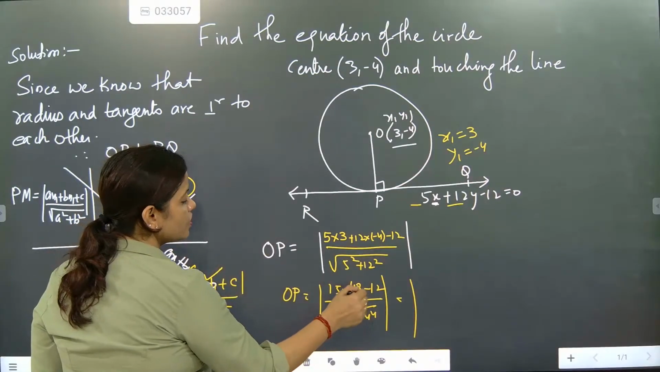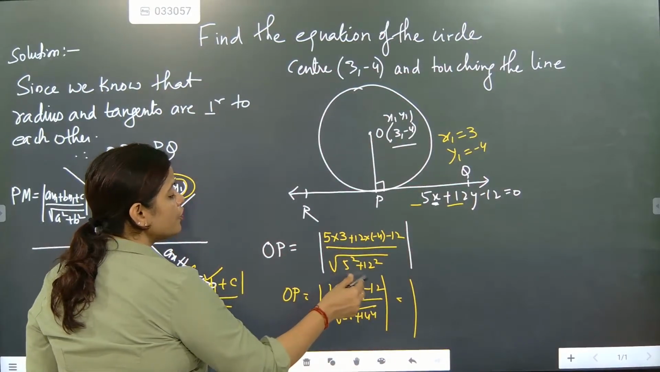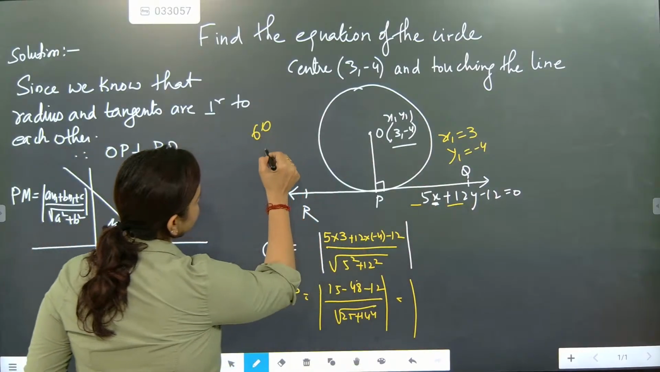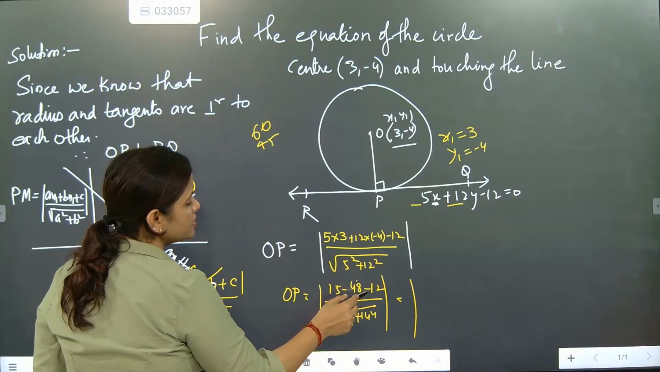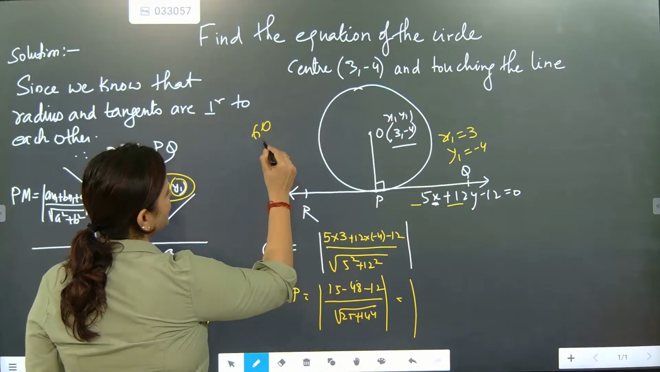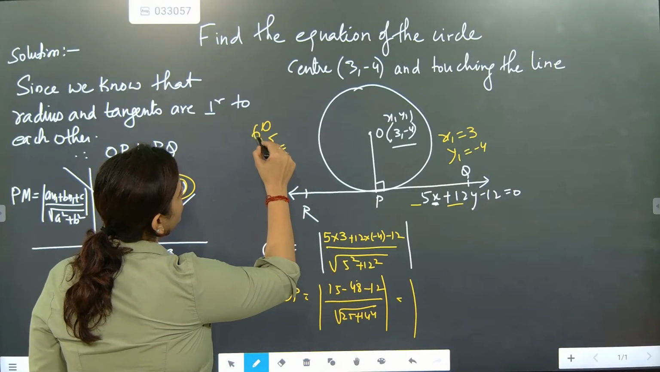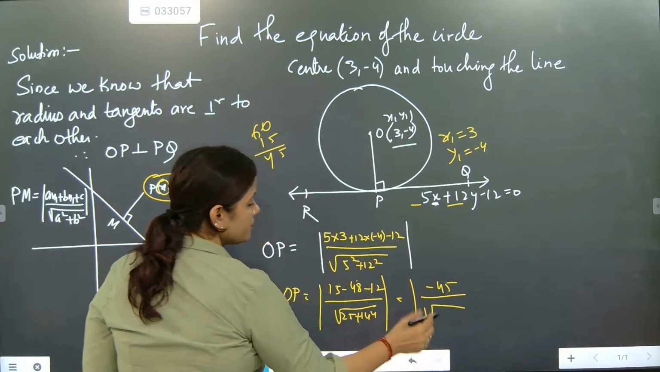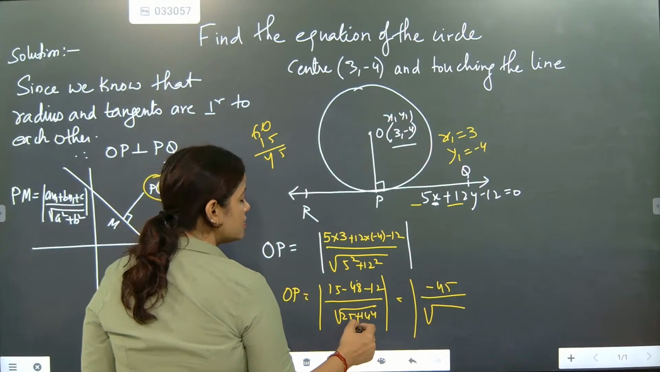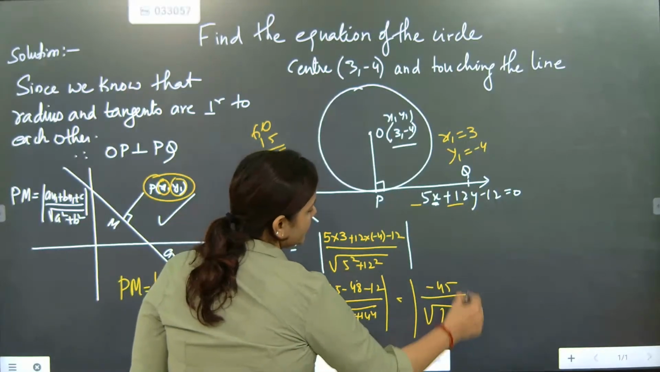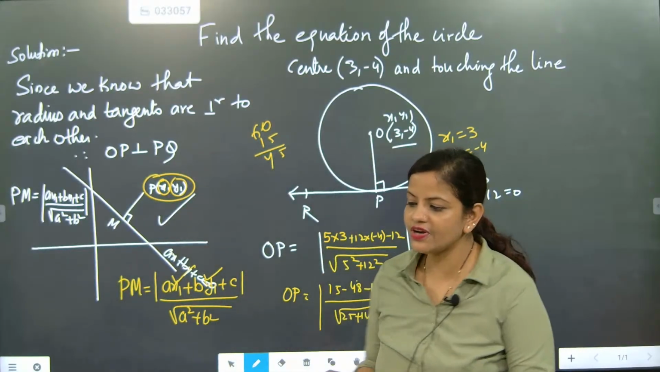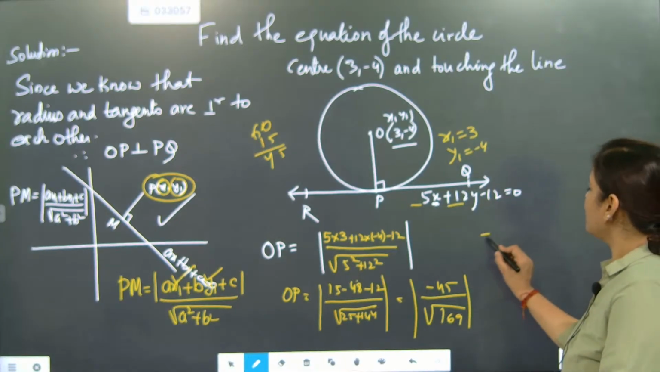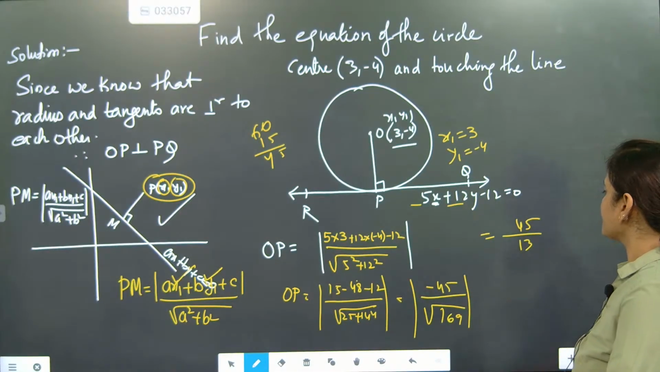Check how much it is coming. 15 minus 60 is coming as minus 45, by root under, how much is it coming? 169. Since modulus is there, distance is never negative. So what we are going to do here is write 45 by 13.